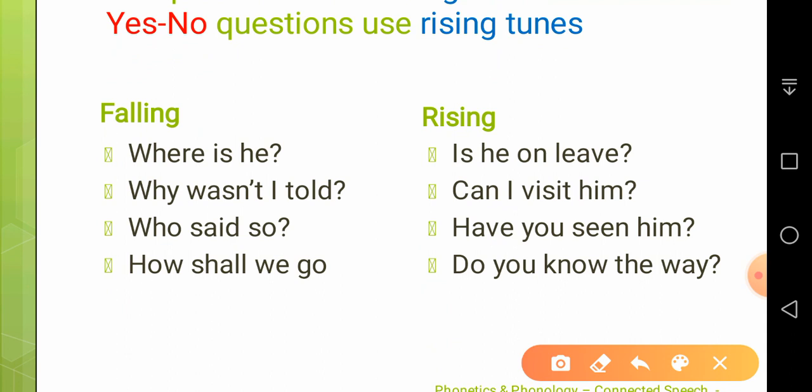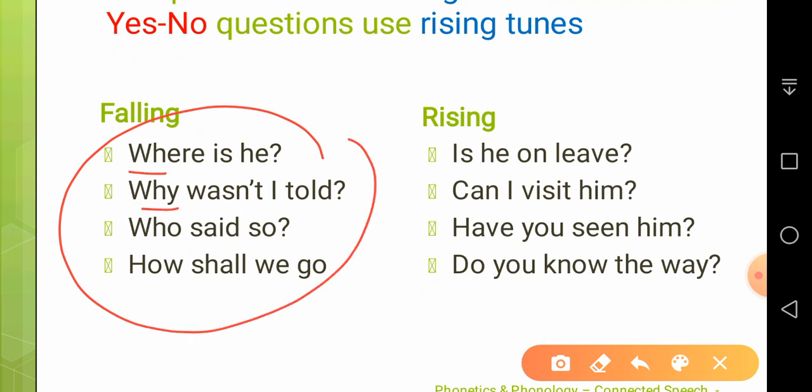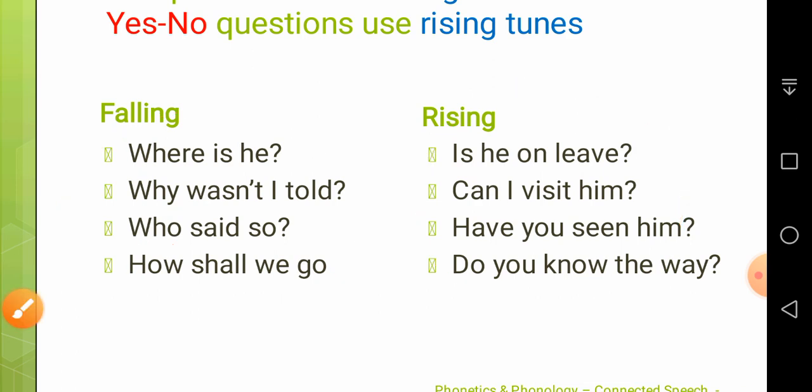Now rising tones: is he on leave, can I visit him, have you seen him, do you know the way. So usually falling tones are used with WH questions, and rising tones with yes-no questions.